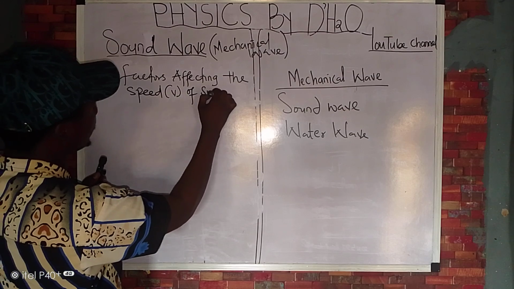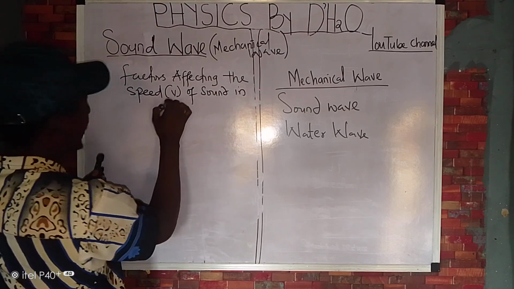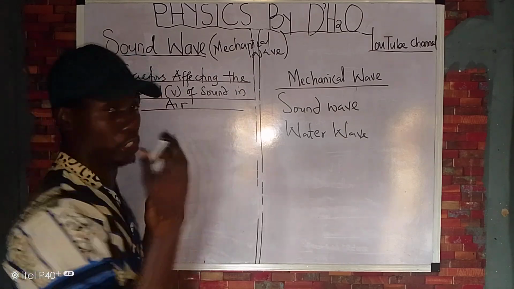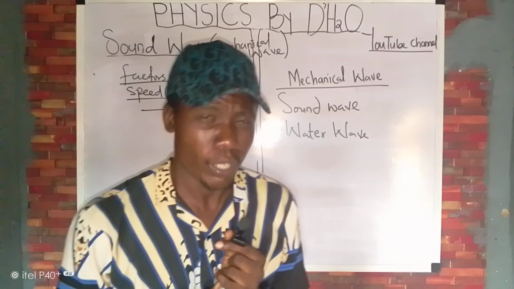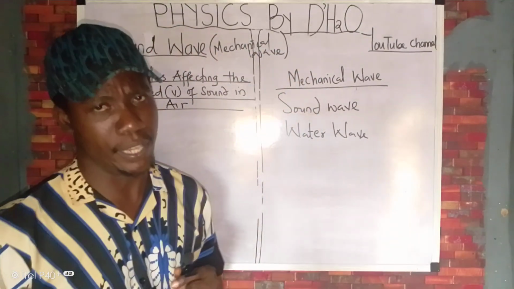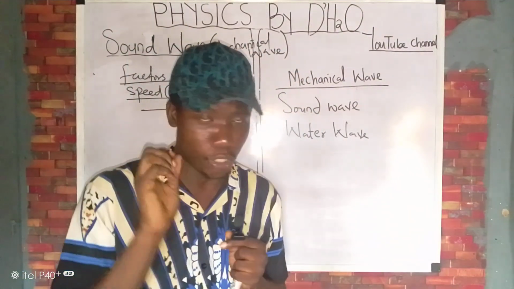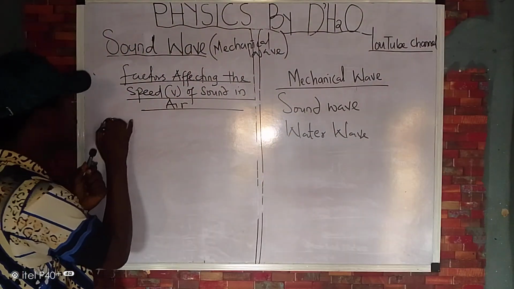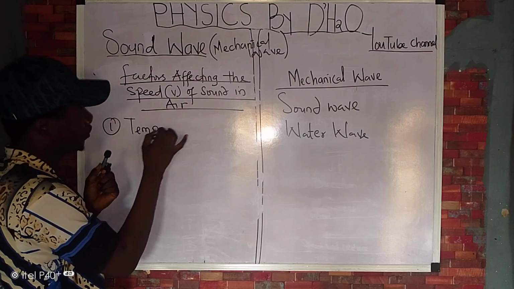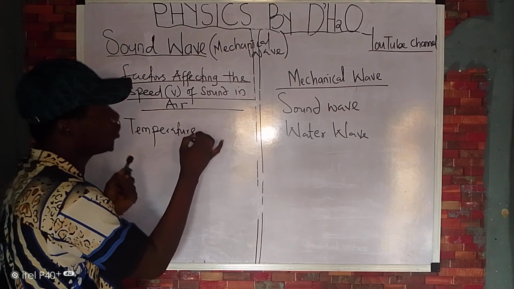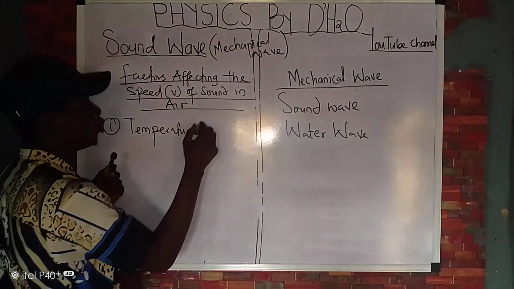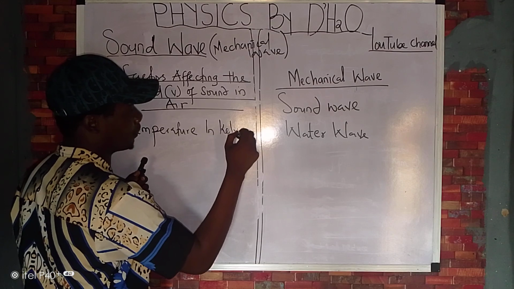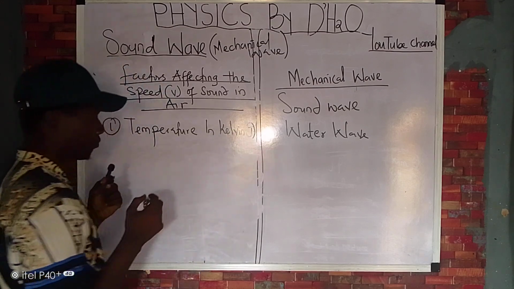Now, there are various factors that either increase the speed of sound or reduce the speed of sound in air. I want you to take your book and your pen and jot this down. This must be noted. Number one factor is your temperature. I want you to note that the temperature should be in Kelvin. So temperature in Kelvin, and that is T.